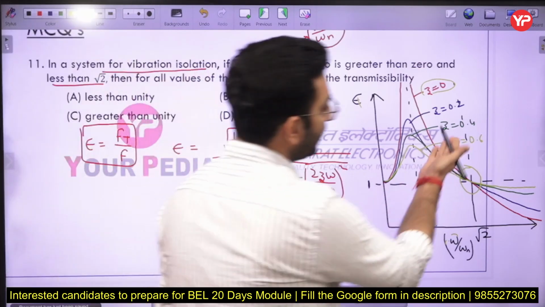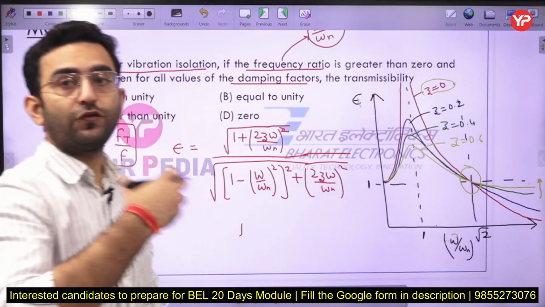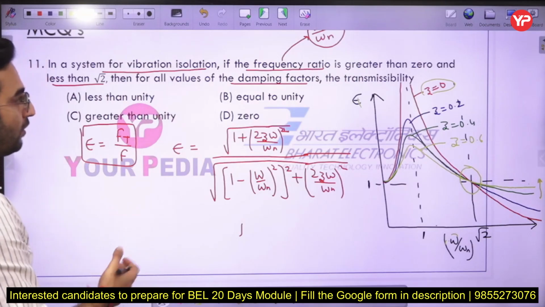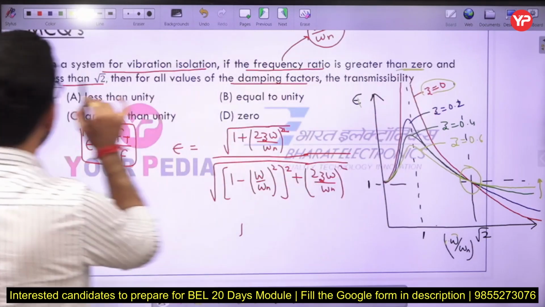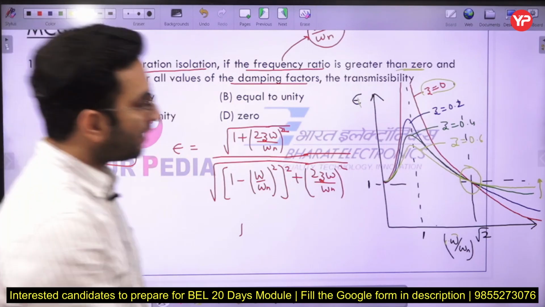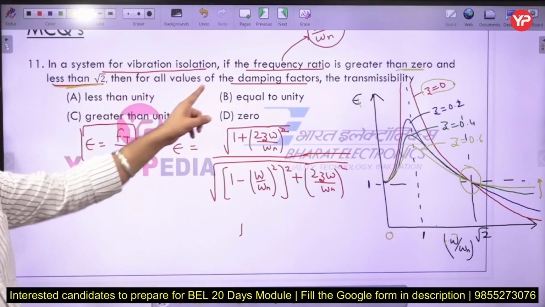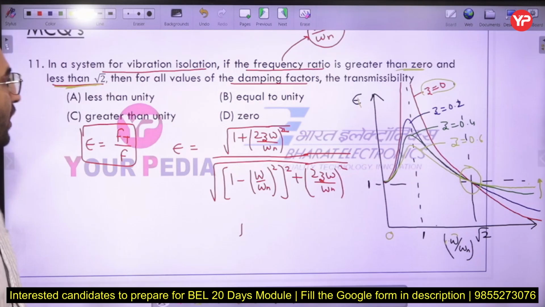So as you are increasing the damping coefficient, the corresponding value of the transmissibility is increasing, and higher values of the transmitted force are going to be there inside the system here. Okay, so I can say if the frequency ratio is greater than 0 and less than √2, for all values of the damping factor, the transmissibility is always greater than 1 here. You can see. Okay, so option number C is going to be the correct answer here. Just remember that part. So again, a very simple question.